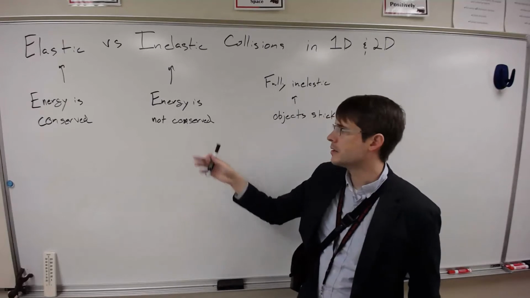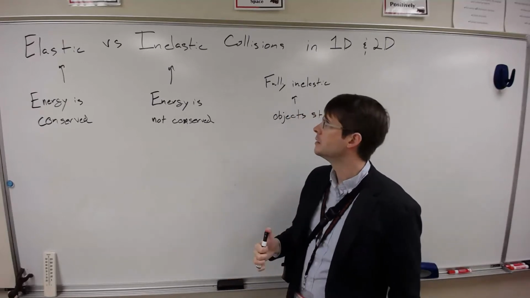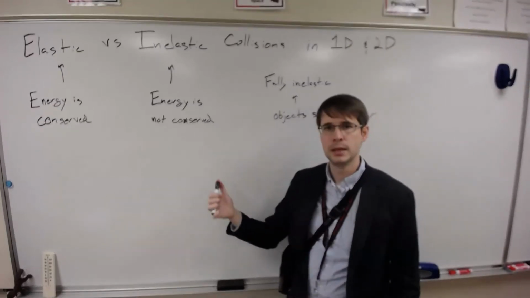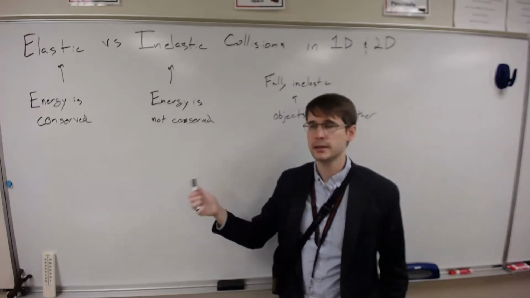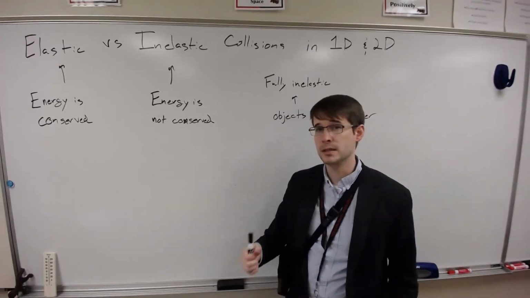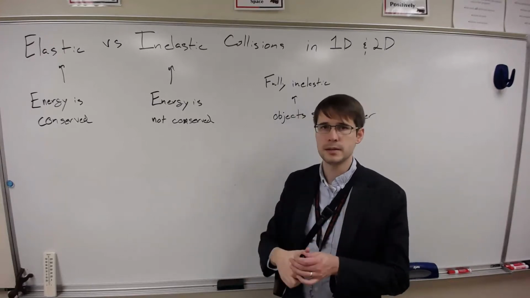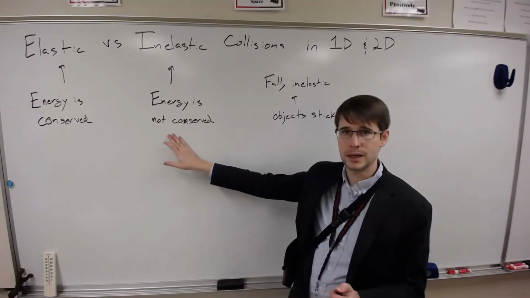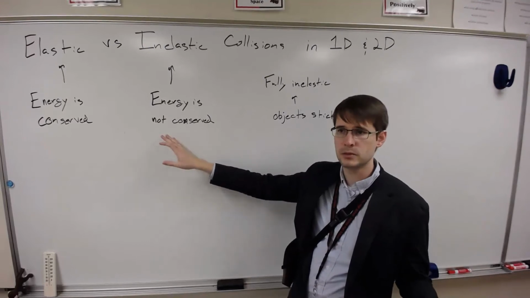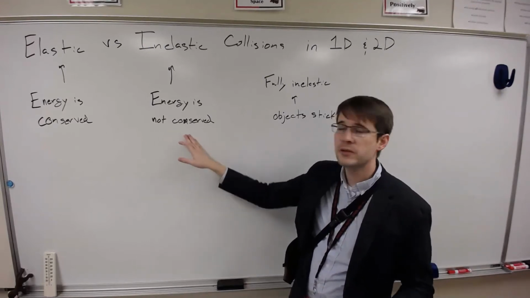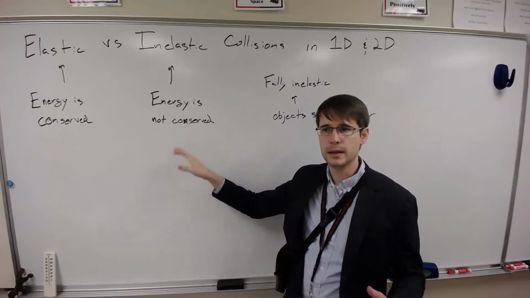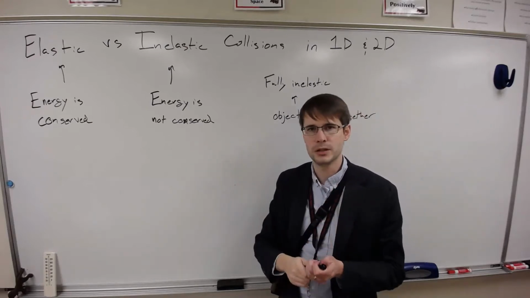If we look at this, energy is not conserved. This would be for an inelastic collision. This is when two things hit each other and they lose energy. This is the most common thing. Often when an object is deformed, it will lose energy in a crash. I mean, that's really the point of airbags and crumple zones in cars, is that it's removing some of that energy and using it up in the deformation of the vehicle.